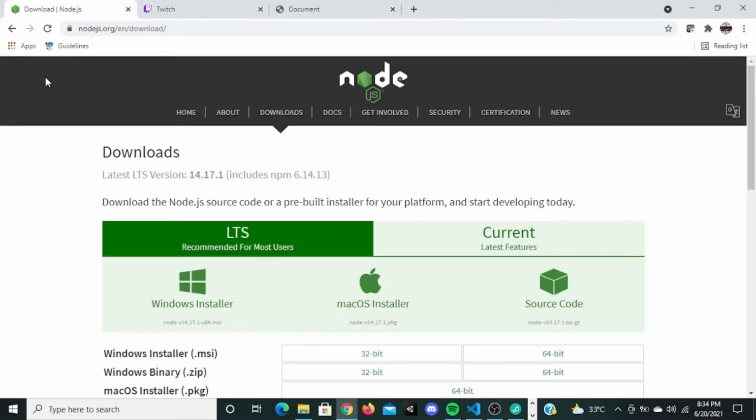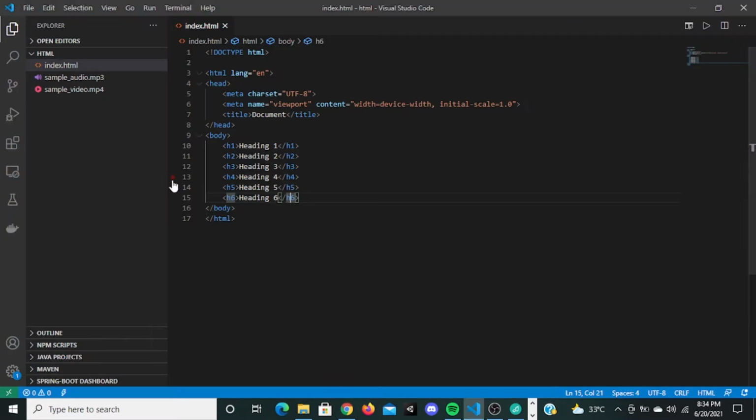For this website, this is the base heading and this is another heading. This is my guess: this might be heading 2 and this might be heading 3. There are different heading tags, so you can use whatever heading tags you want. Is everything clear with the heading tags? Can I go to the next tag? Is there any doubt with the heading tag?